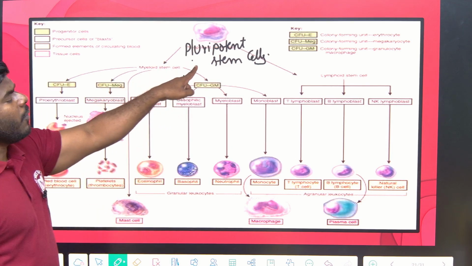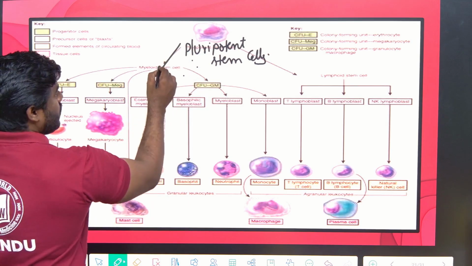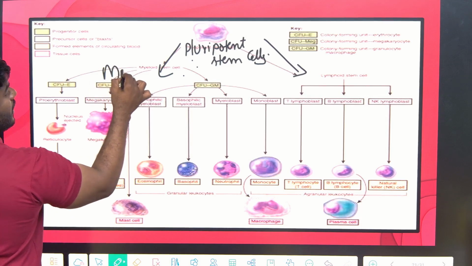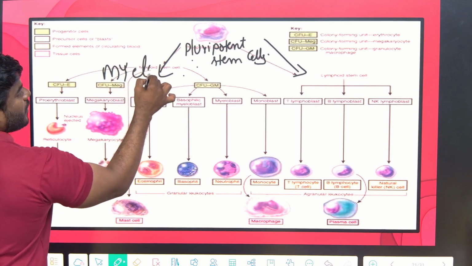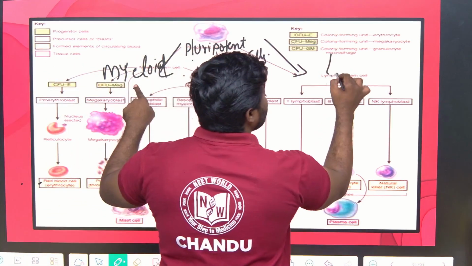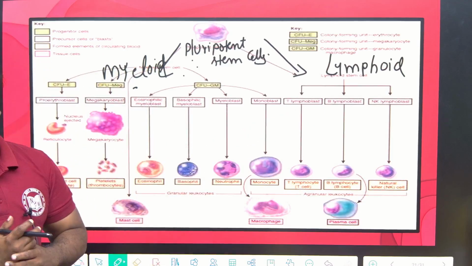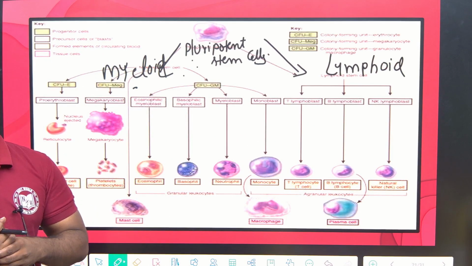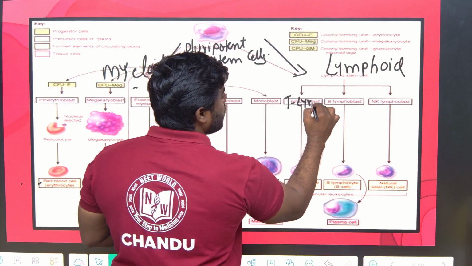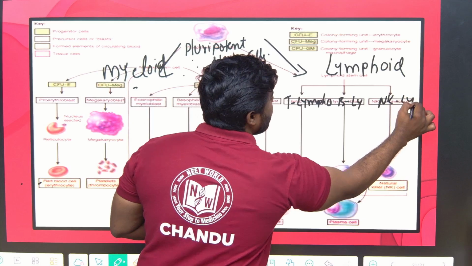Okay. So our bone marrow is said to have what cell? Pluripotent stem cell. So you have to listen to the whole lesson, then you can read the NCERT and go beyond its level. Okay. Now the pluripotent stem cell is going to give rise to myeloid stem cell and lymphoid stem cell. As the name itself indicates, the lymphoid stem cell is going to give rise to lymphocytes. So the lymphoid stem cell is going to give rise to T lymphoblast, B lymphoblast, and natural killer lymphoblast.